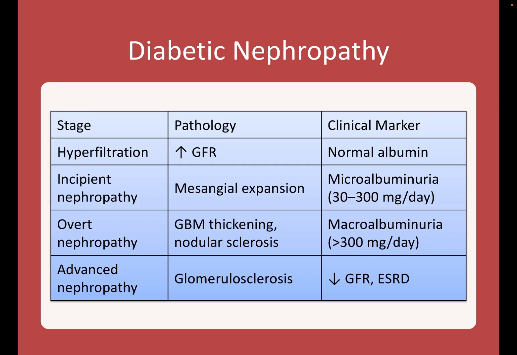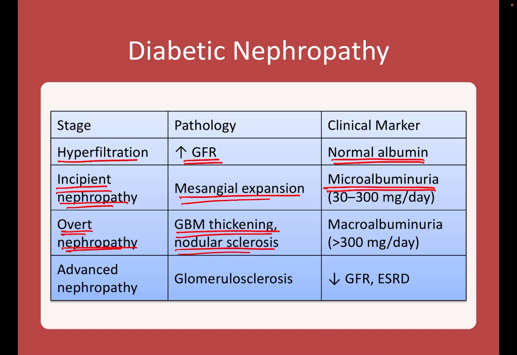Coming to diabetic nephropathy, there will be hyperfiltration due to increased glomerular filtration rate, but the clinical marker will show a normal albumin. Then there will be incipient nephropathy, with mesangial expansion and microalbuminuria. Overt nephropathy results in glomerular basement membrane thickening and nodular sclerosis. There will be macroalbuminuria with greater than 300 mg per day. Advanced nephropathy results in glomerular sclerosis. There will be decreased GFR and end stage renal disease.